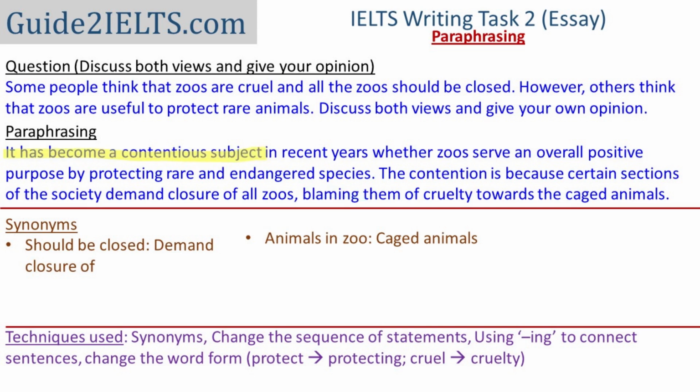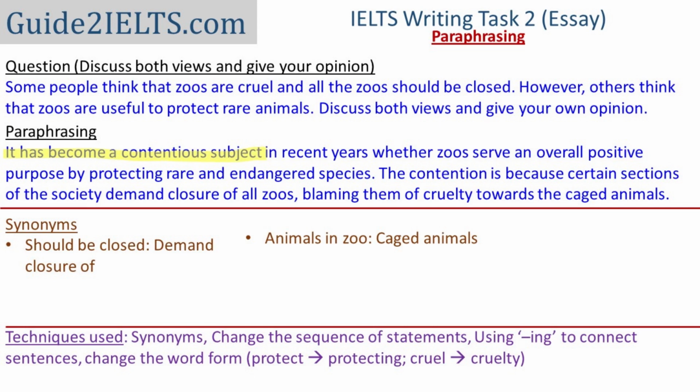Another point to be noticed in this paraphrasing is the phrase I have introduced in the beginning, "it has become a contentious subject." Contentious means something which is very controversial or something over which there is a lot of argument. Just as I had mentioned before when we had discussed the phrase "it is an undeniable fact," the same thing applies here. Understand the phrase, do not use it loosely. When I was writing about whether international news should be taught in schools, I would not have been comfortable using this phrase, "it has become a contentious subject" or "it is a contentious subject."